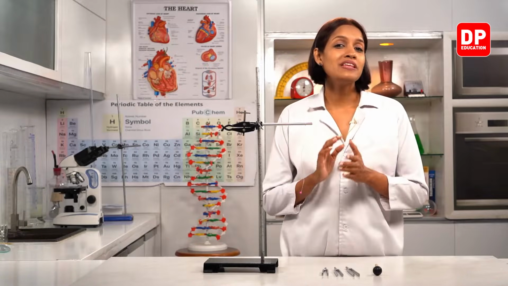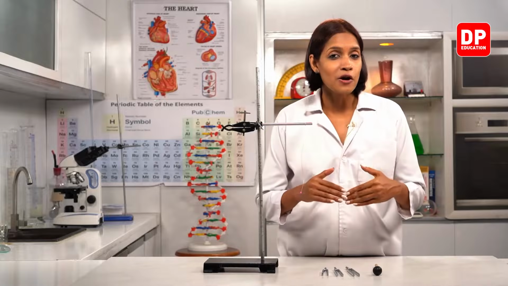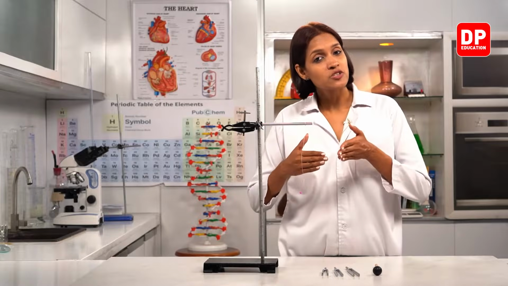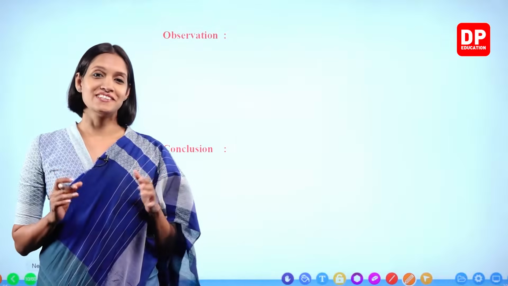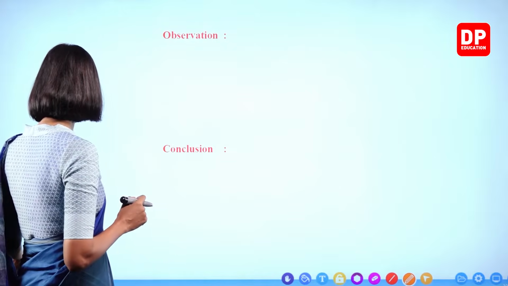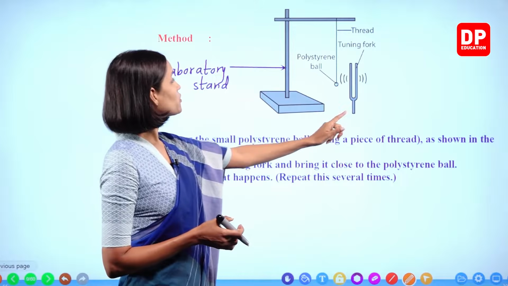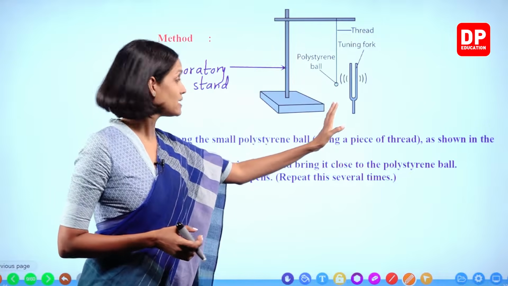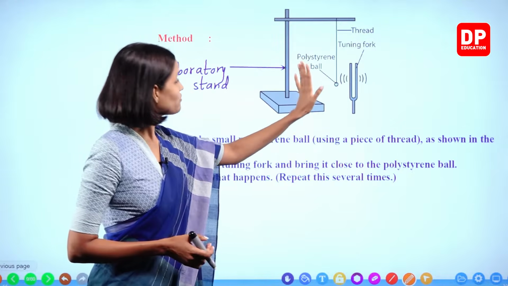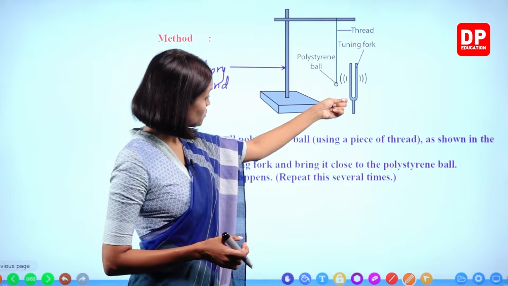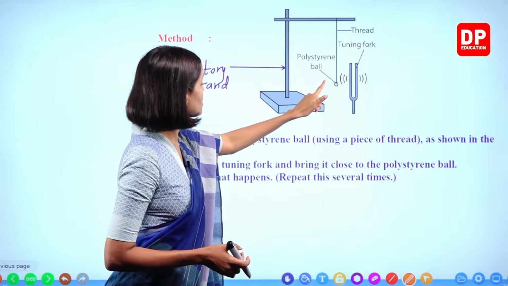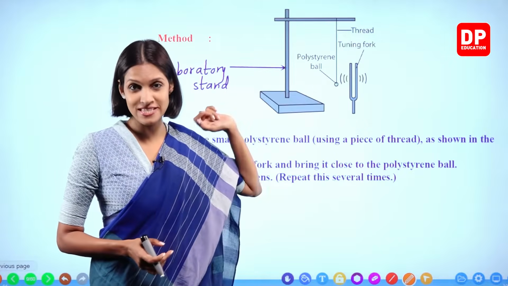Right, children? So after doing this activity, it's very clear that sound is produced because of vibrations, and these vibrations can spread through air as well. So you all observed what happened in that interesting activity. First we brought the tuning fork without vibrating it towards a polystyrene ball and we kept it closer. Nothing happened. Then for the second time, we vibrated the tuning fork and brought it closer to the polystyrene ball. Then this polystyrene ball started to move to either side.